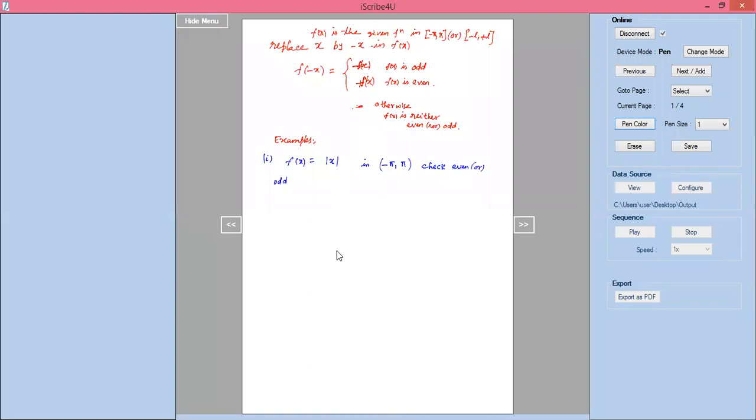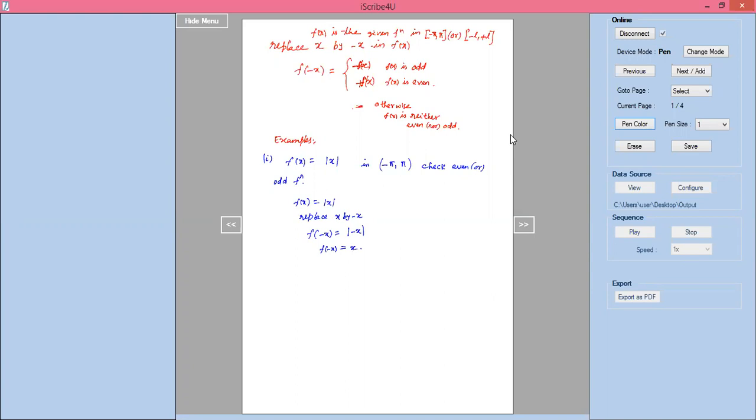We replace x by minus x. F of minus x equals modulus of minus x, which is x.